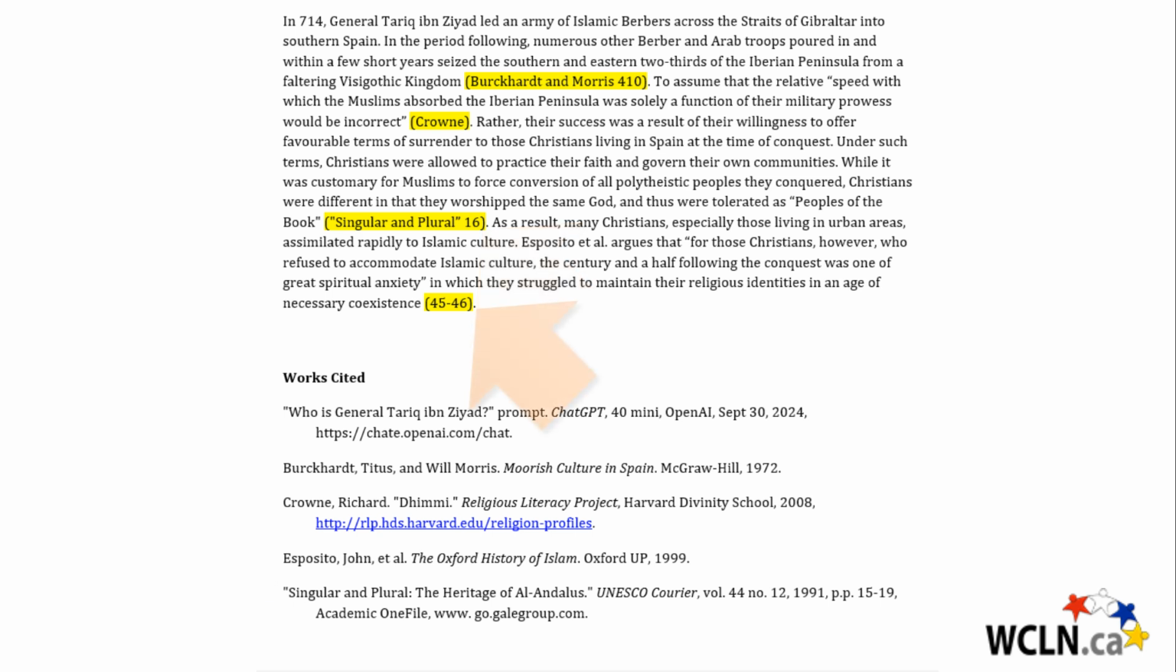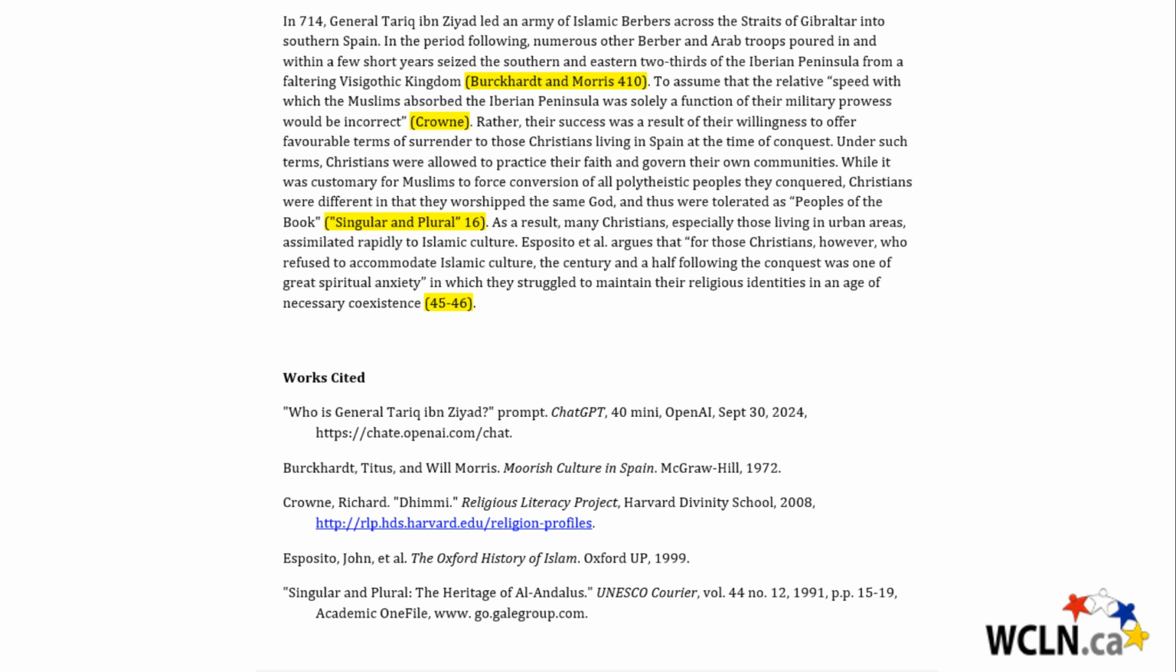And then this last one, we already make reference to the author. We say that Esposito et al. argue that, and then the quote there. And so because the author is already identified in this sentence, we would just have the page numbers at the end. So those are some examples of in-text citations and how they refer to the works cited list. Note that for every in-text citation, you'll always find the details in the works cited list.